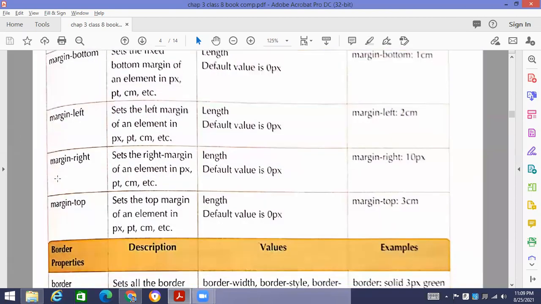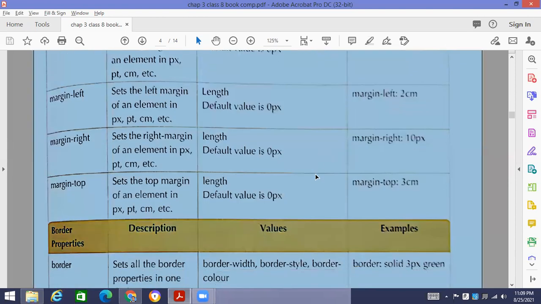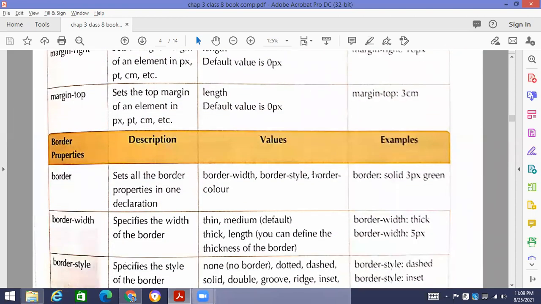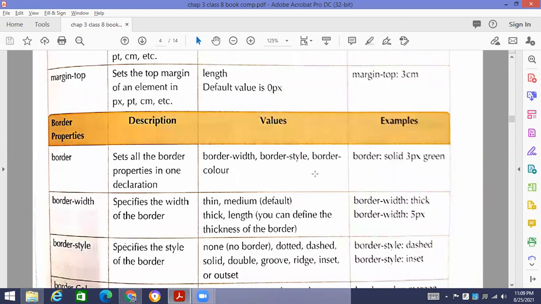Similarly, if you apply a margin at the right side, you will see that some pixels, or even centimeters, can be mentioned, so that 10 pixel should be left at the right side or at the top side. All these are the properties about which you may be asked. Mostly there will be exercise questions in your upcoming assessment, but other questions could also be asked.